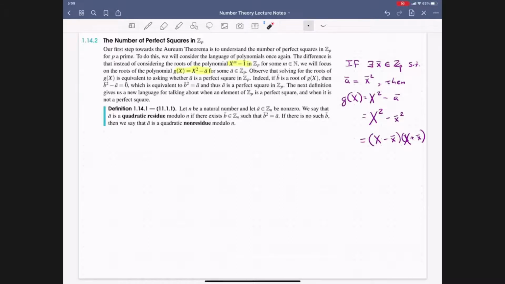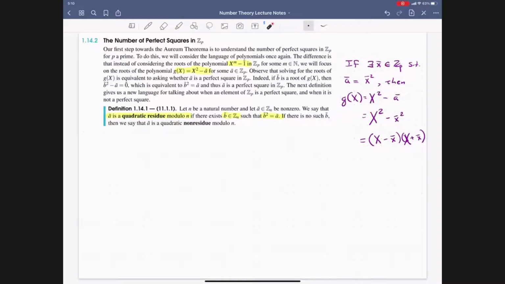We're going to go ahead and study this polynomial. To do so, we're first going to make a definition so that we don't have to say perfect squares. We're going to introduce a fancier word, which entails the same exact thing. If we have a natural number n, and a bar is a non-zero congruence class in the integers modulo n, we will say that a bar is a quadratic residue modulo n if there exists a b bar in the integers modulo n such that b bar squared is equal to the congruence class of a.